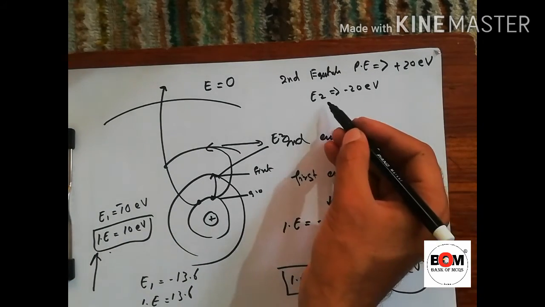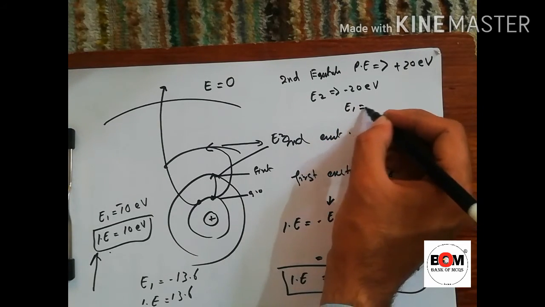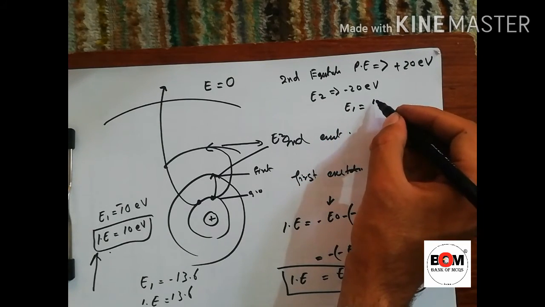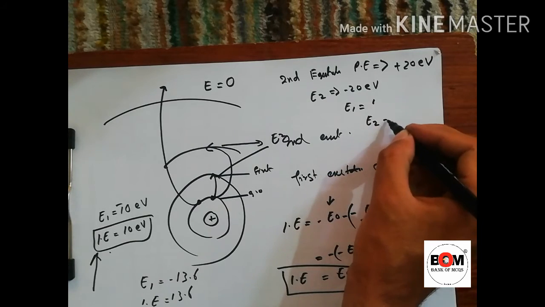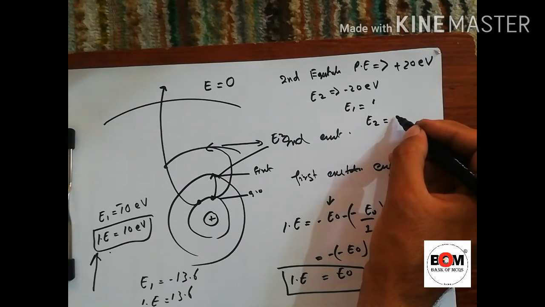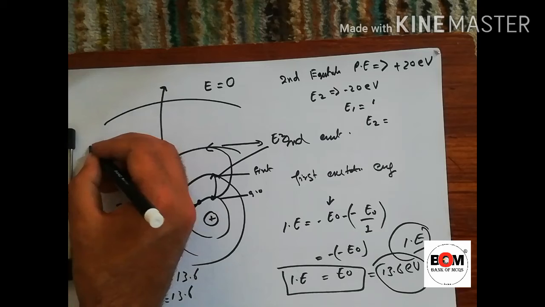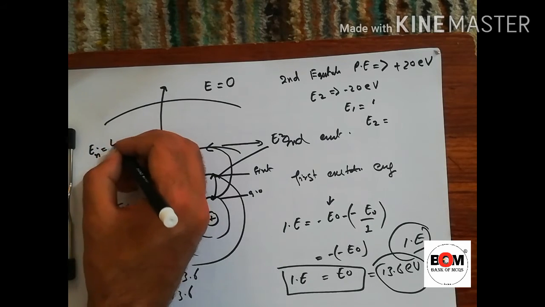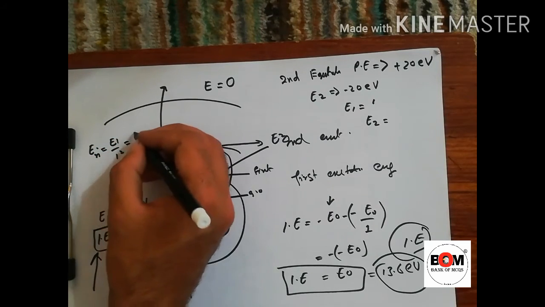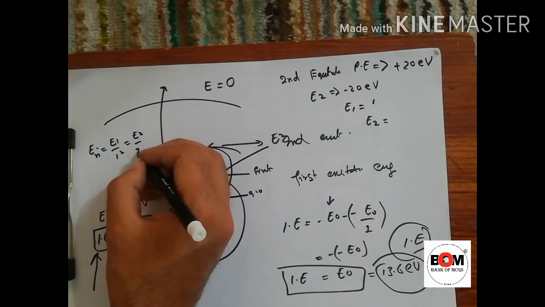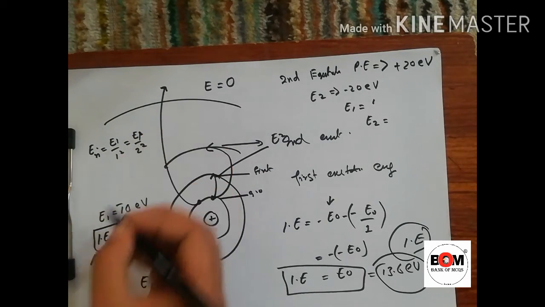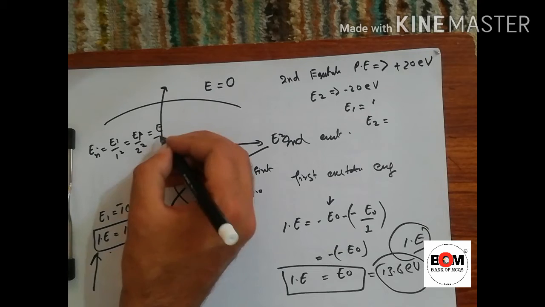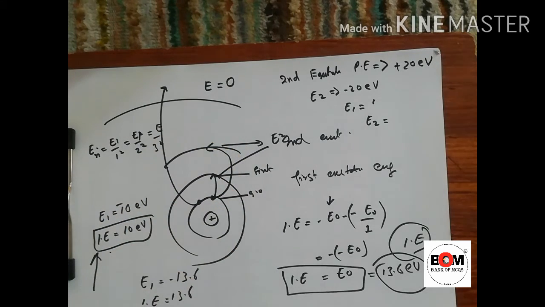If this is E2, we can find E1. We know that for the first shell the energy is E1 by 1 square, for the second shell it is E1 by 2 square, and for the next it is E1 by 3 square.